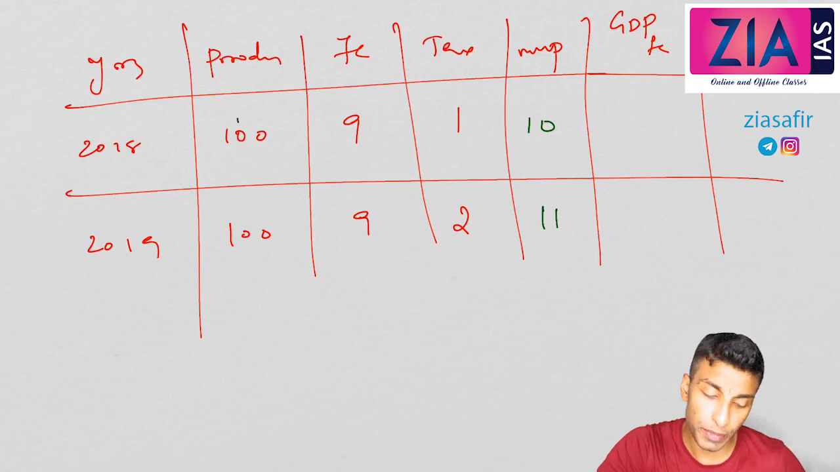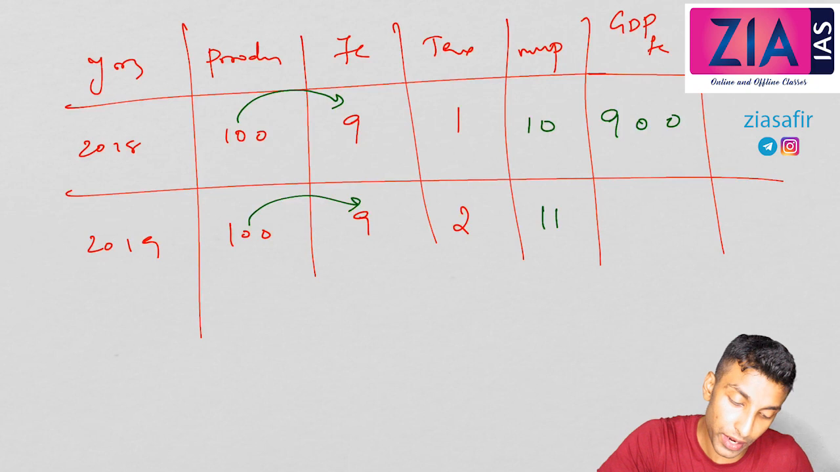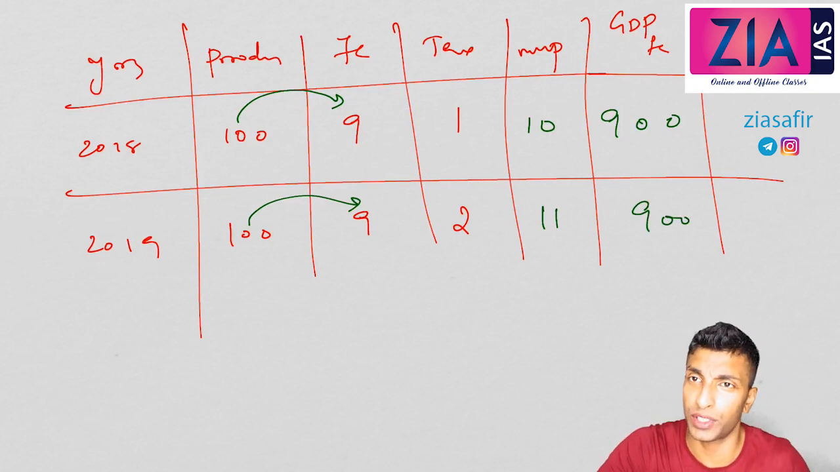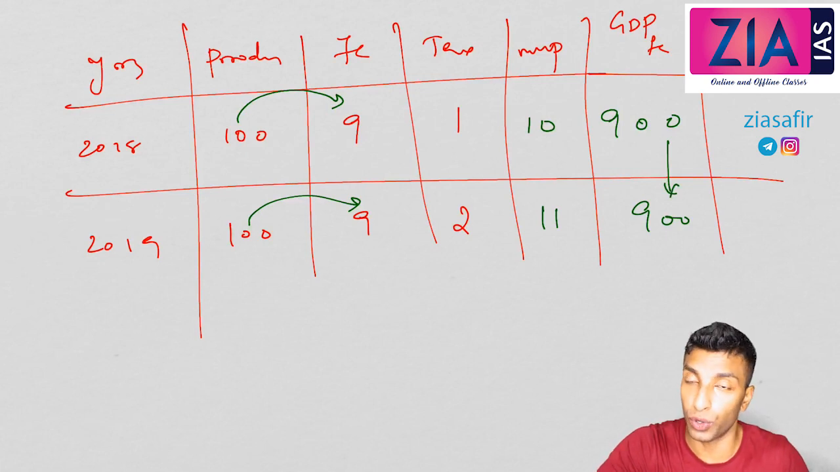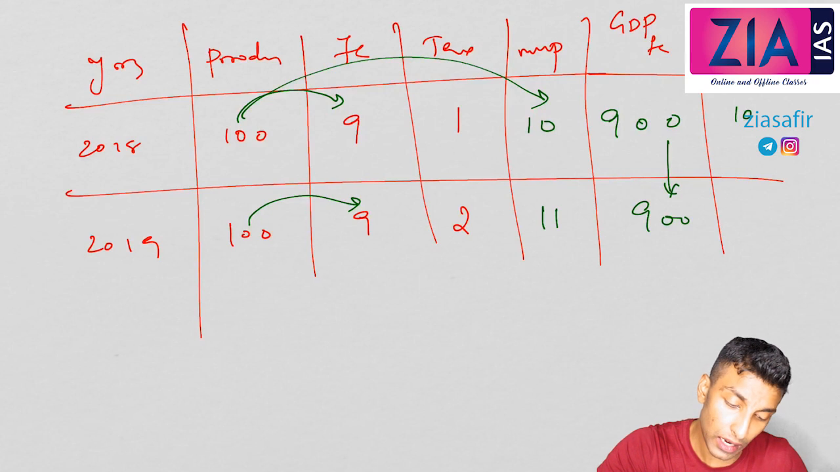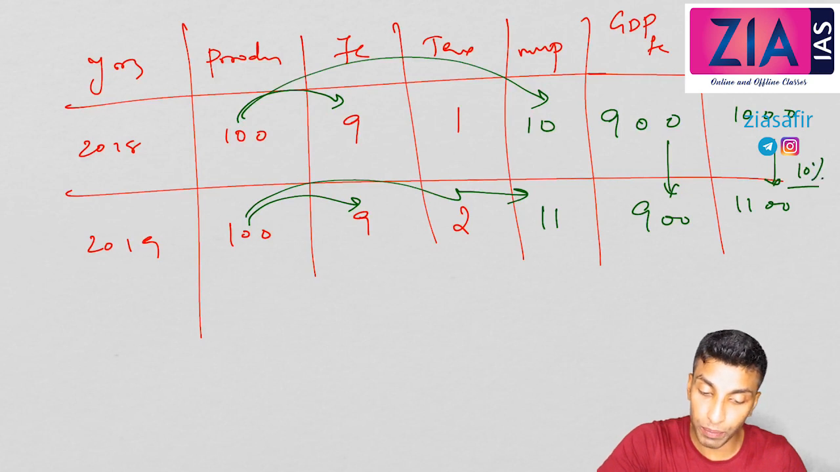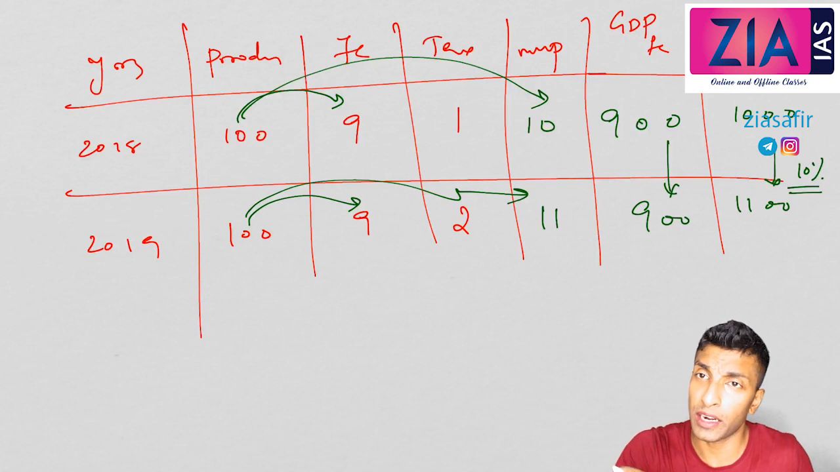If you calculate GDP at factor cost, 100 into 9 is 900, and 100 into 9 is 900. In two years, 900. There is no change in production, right? That's why GDP at factor cost has no change. Same. There is no growth. What about market price? 100 into 10 is 1000, and 100 into 11 is 1100. So you can see a 10% change in GDP here. If you take GDP at market price, in this example you can see a 10% change.